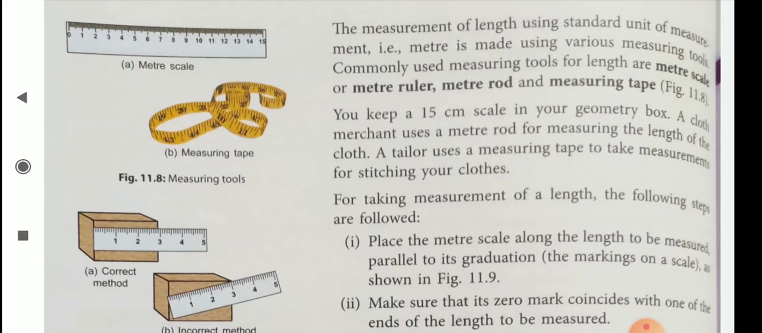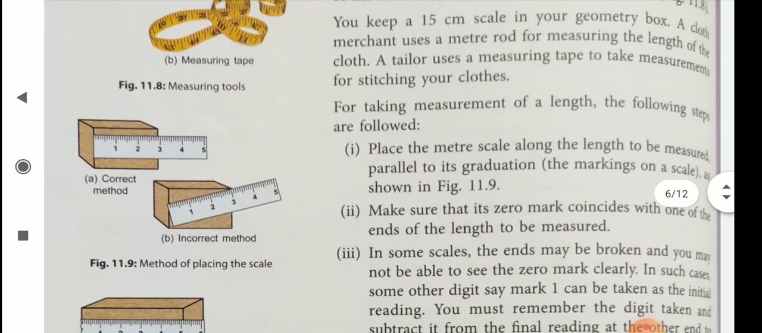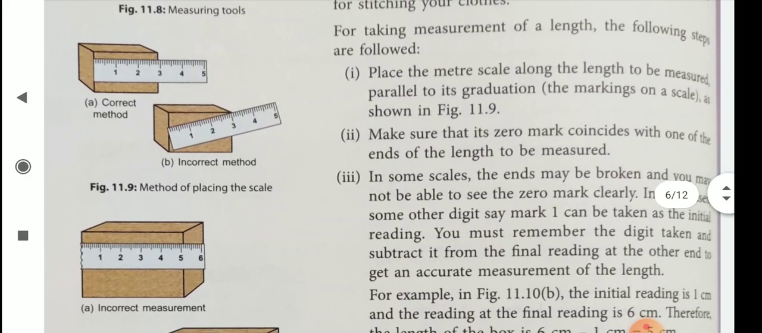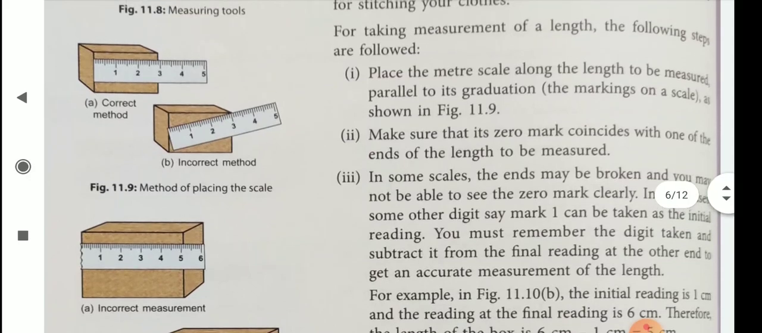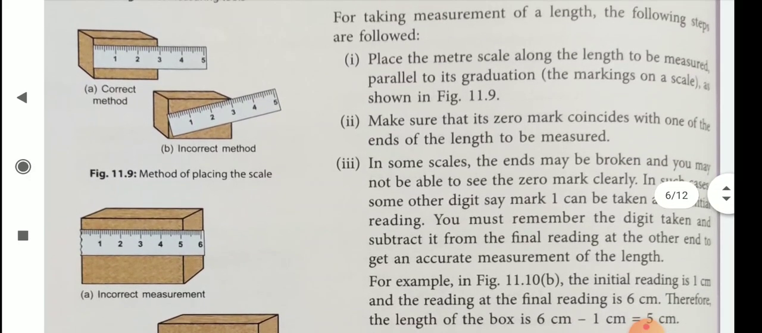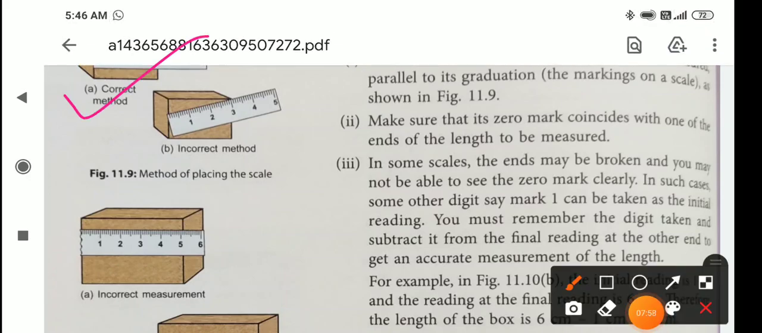So for taking measurement of a length, the following steps are followed. Here the steps are given one by one. We should follow them when we measure some items. Place the meter scale along the length to be measured, parallel to its graduation, as shown in figure 11.9. Here you see, this method is correct.